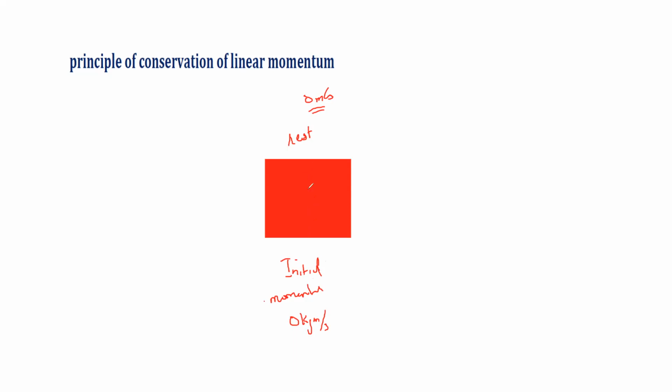So when this thing explodes, it breaks up into fragment parts. If one of the parts is moving towards the right, the other part will move towards the left. So when it explodes into two fragments, like A and B,